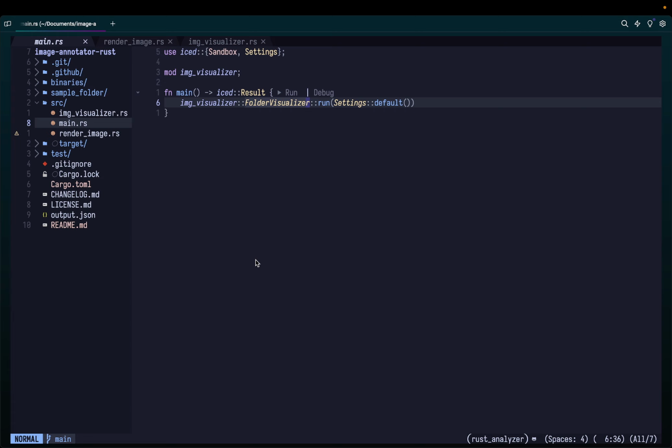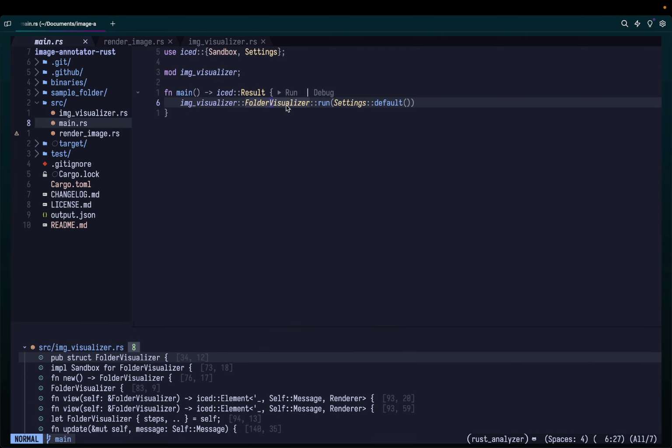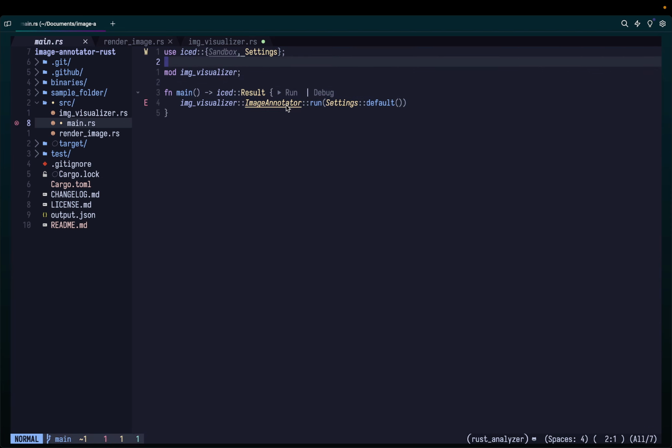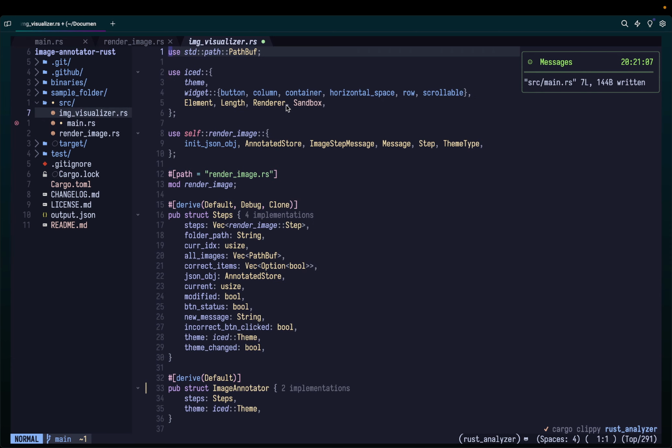All right, let's start from main, right? What we are trying to do is launch the app. Whenever you call this app binary, it's going to run this app. Folder visualizer is what we've called it. I'm definitely going to rename this somewhere down the line to something else. I'd love to call it image visualizer, but let's say image annotator, because that's a really better name for it. I don't want to name it folder visualizer.